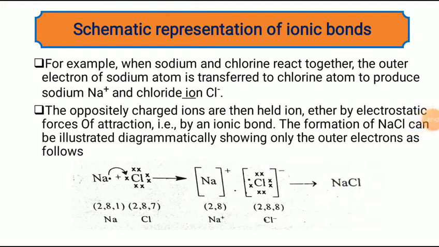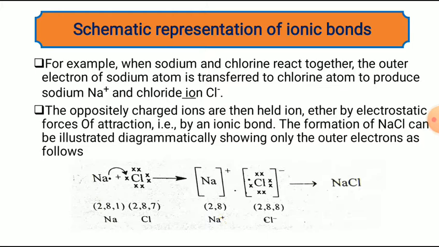Sodium has the outer electron configuration what? ns1, right? There is only one electron in the outermost shell of sodium. And in chlorine, the general electronic configuration is ns2 np5, that is a total of 7 electrons in the outer shell of the chlorine atom. When sodium transfers one electron to chlorine, it acquires a positive charge, that is Na plus.